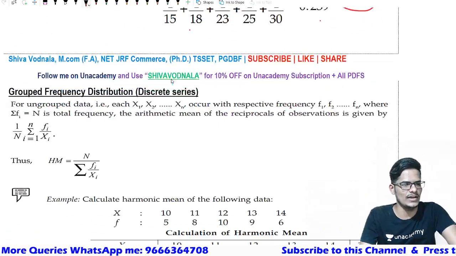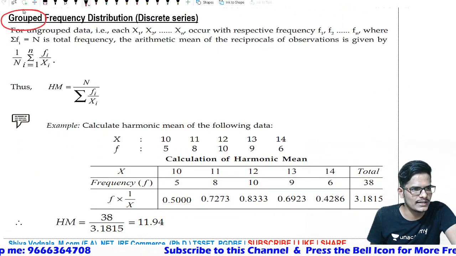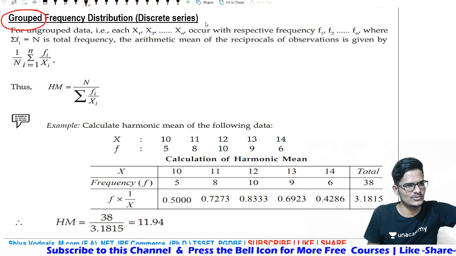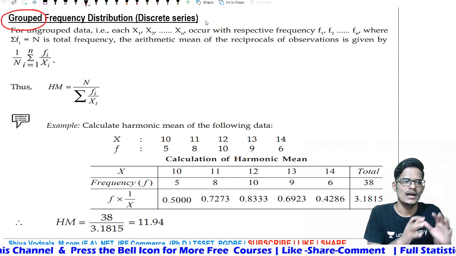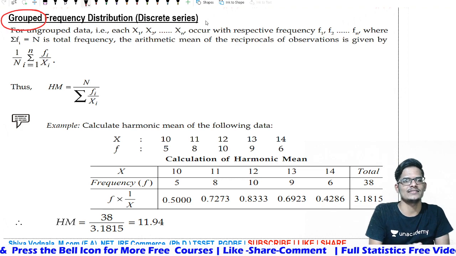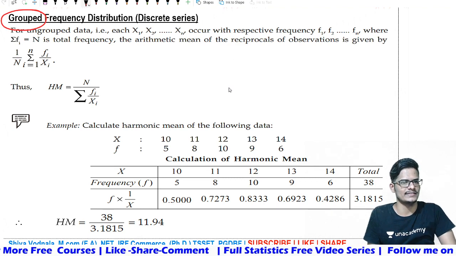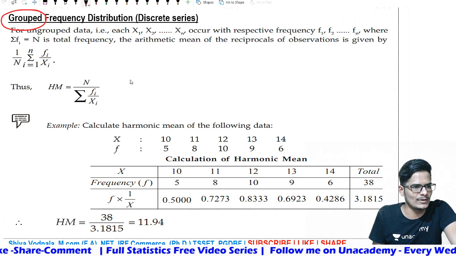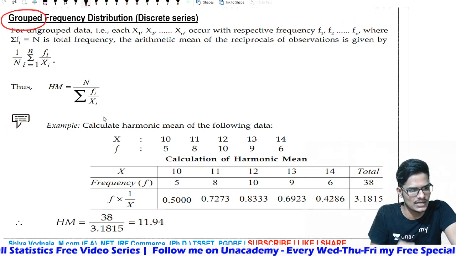Next, in case of the frequency distribution, that is discrete series, grouped series, grouped data is given. In grouped data we know discrete will be there, where only frequencies are mentioned, and continuous will be there, where class intervals with frequencies are mentioned. This is a discrete series, only frequencies are mentioned. In such case, the formula will be harmonic mean is equal to n divided by summation of frequency divided by observations.